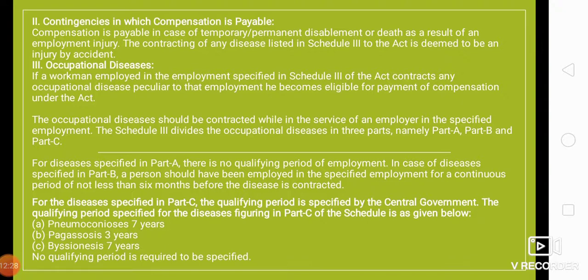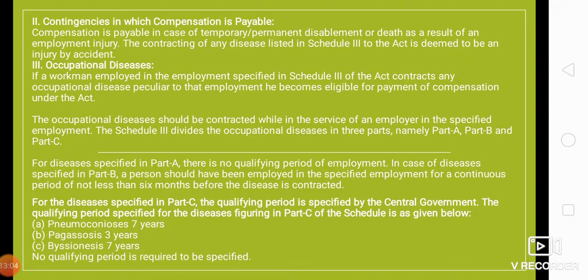If a workman employed in the employment specified in Schedule 3 of the Act contracts any occupational disease peculiar to that employment, he becomes eligible for payment of compensation under the Act, right? The occupational disease should be contracted while in the service of an employer in the specified employment. The Schedule 3 divides the occupational diseases in 3 parts, namely Part A, Part B, and Part C.